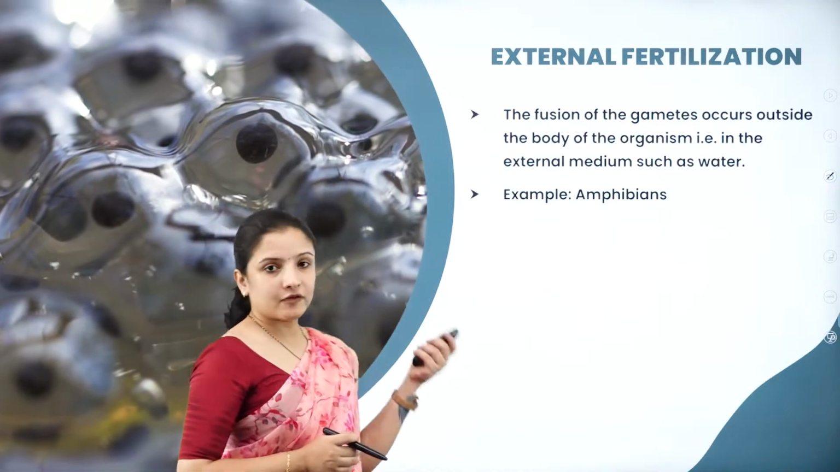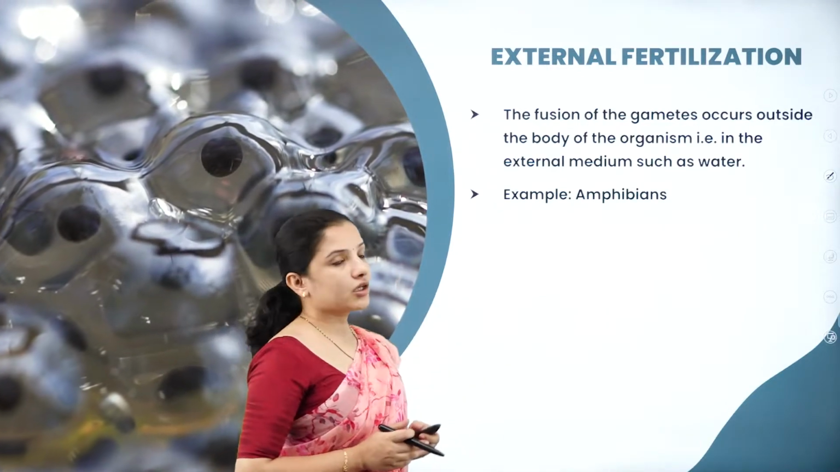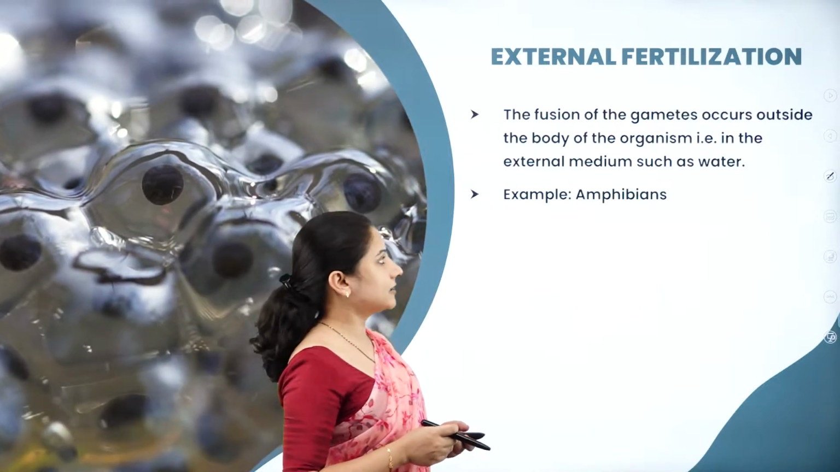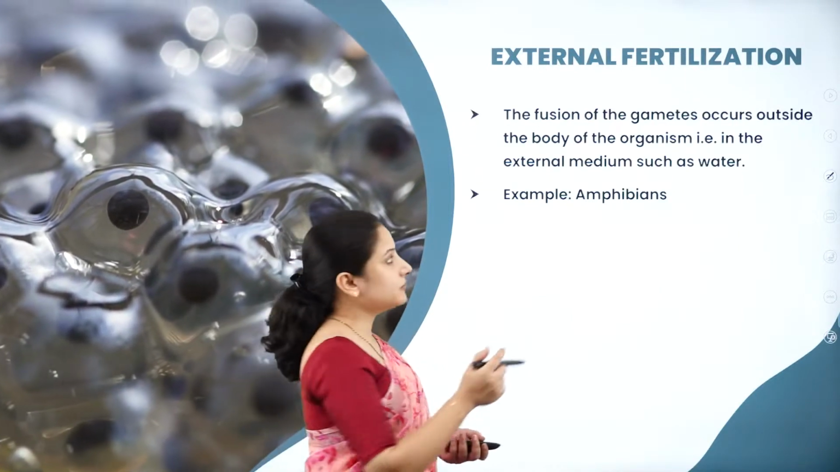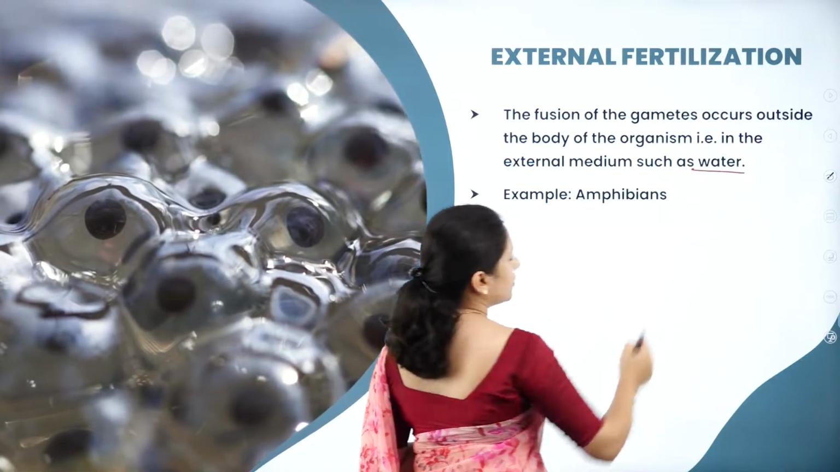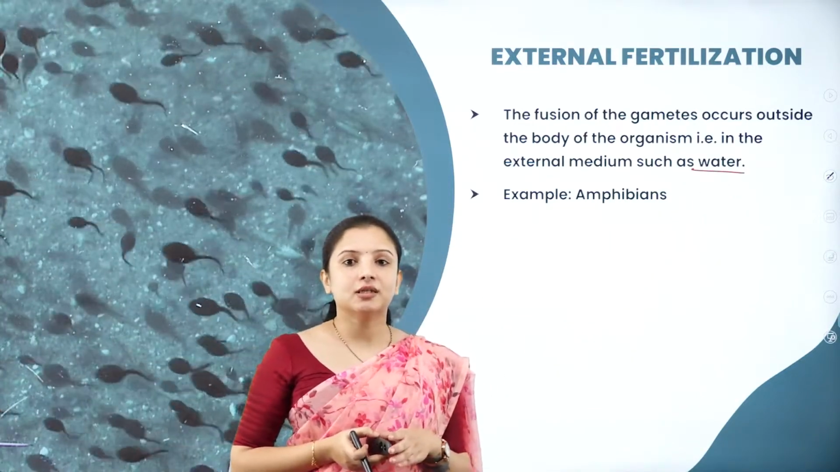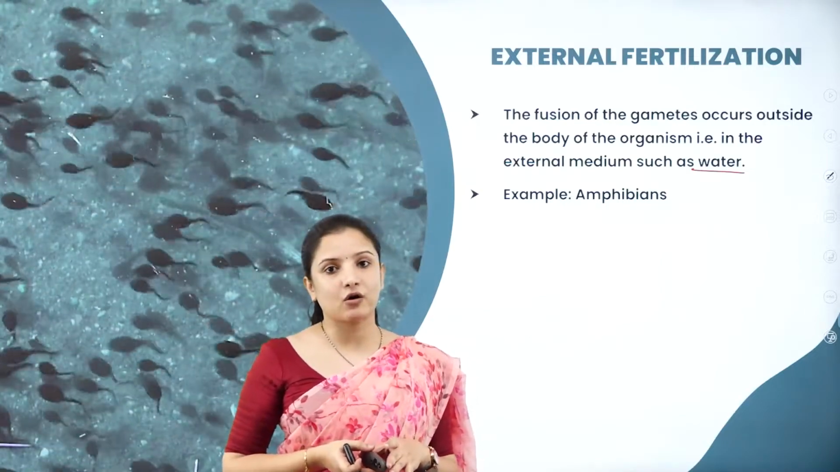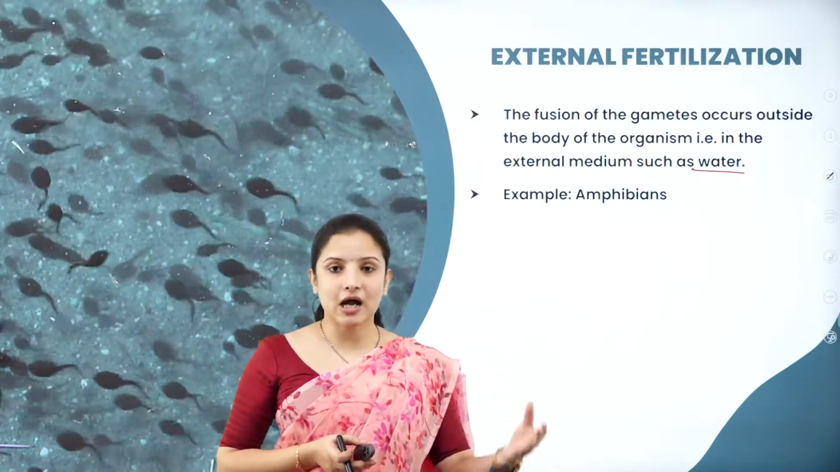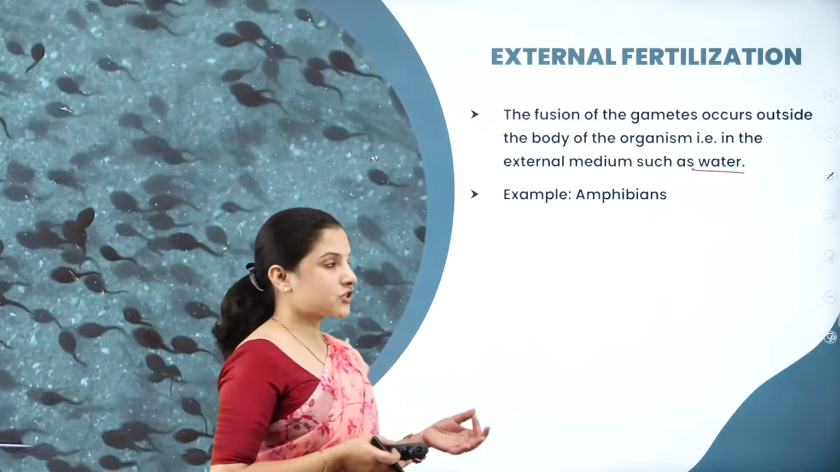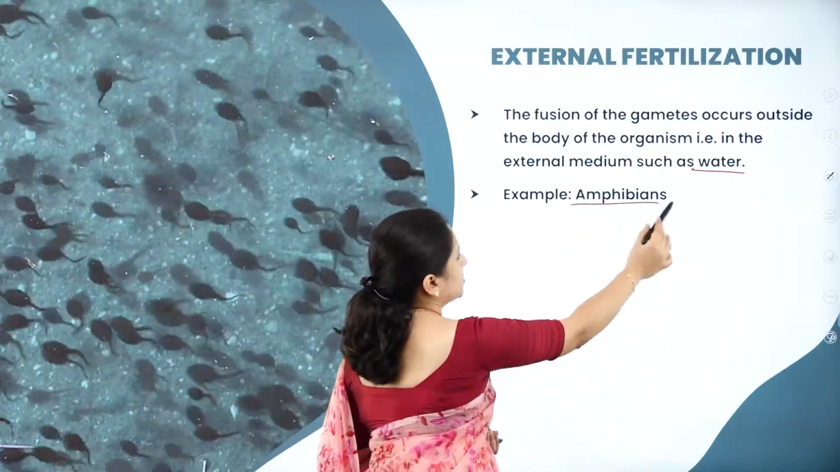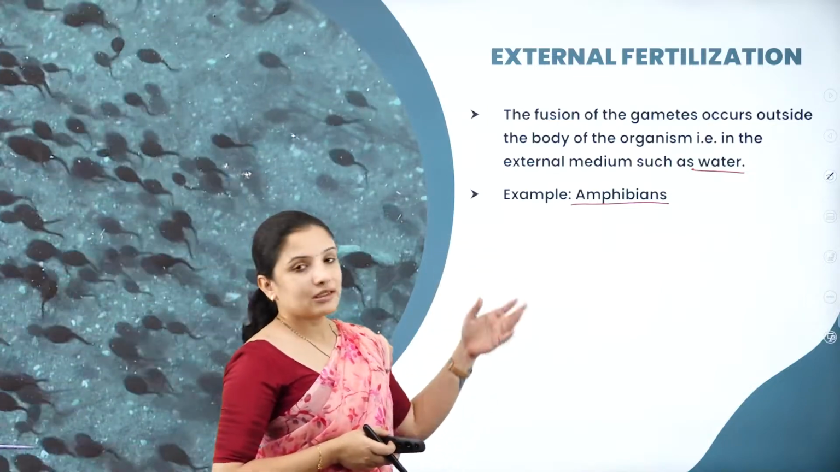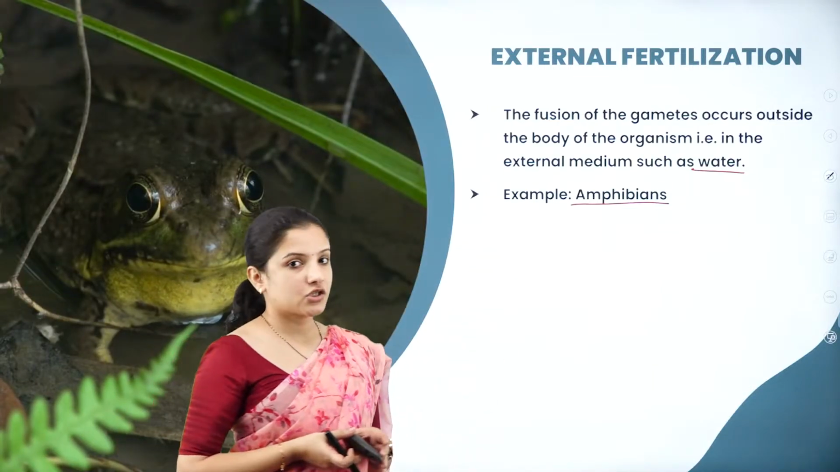So, external fertilization. The fusion of the gametes usually occurs outside the body of the organism in an external medium such as water. I told you external syngamy or external fertilization is usually seen in aquatic organisms. Examples are the algae, some fishes and the amphibians. I gave the example of a frog, right? Even in fishes, the fertilization is external.